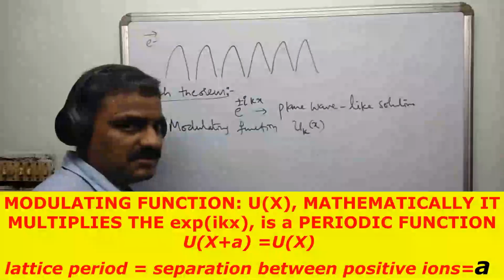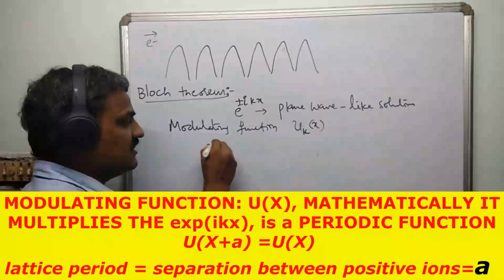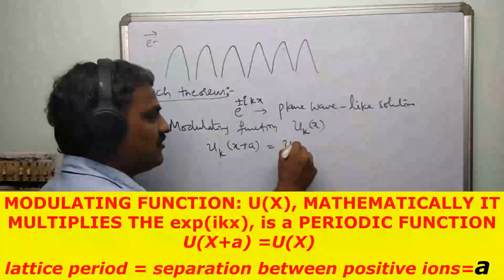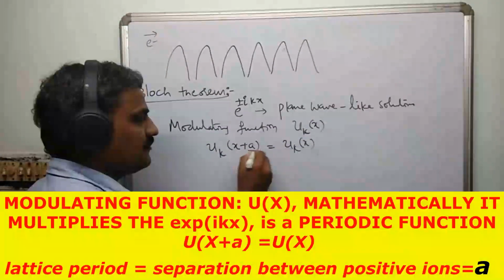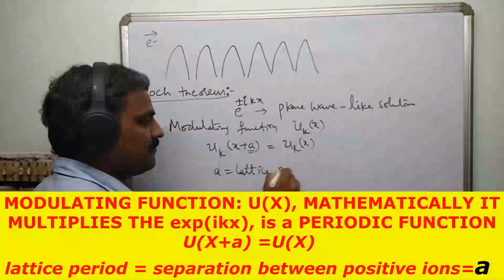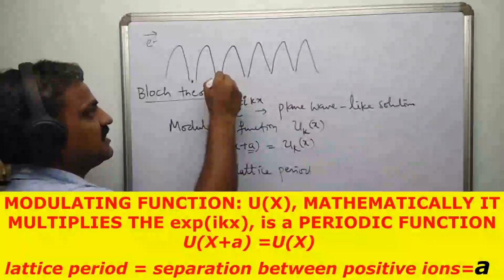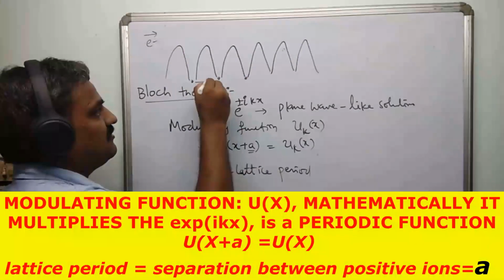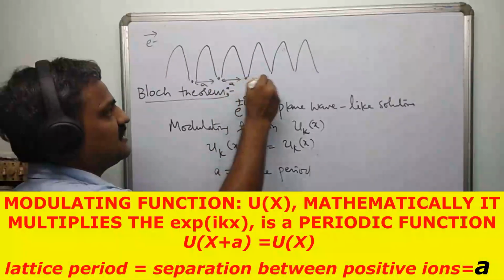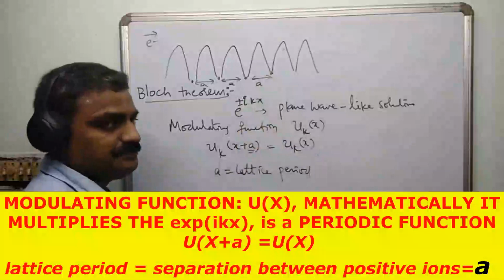See, this uk of x cannot be anything. It has to satisfy a certain condition. What he said is uk of x plus a is equal to uk of x. What is this a? Where a is the lattice period. That is, if we choose this as an ion, this as an ion, this as an ion, the gap between the positive ions is a. Positive ion gap is a. Similarly, here there may be a positive ion, so this gap is a.